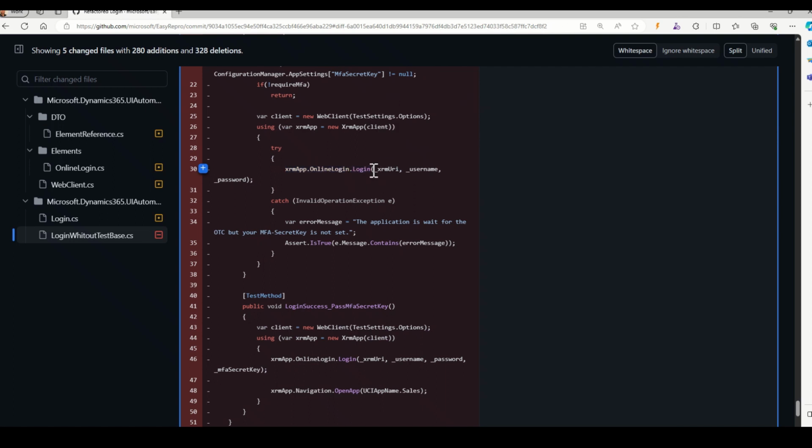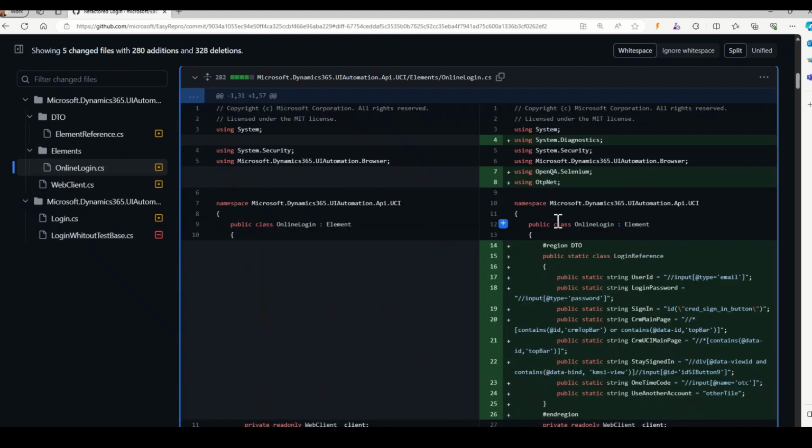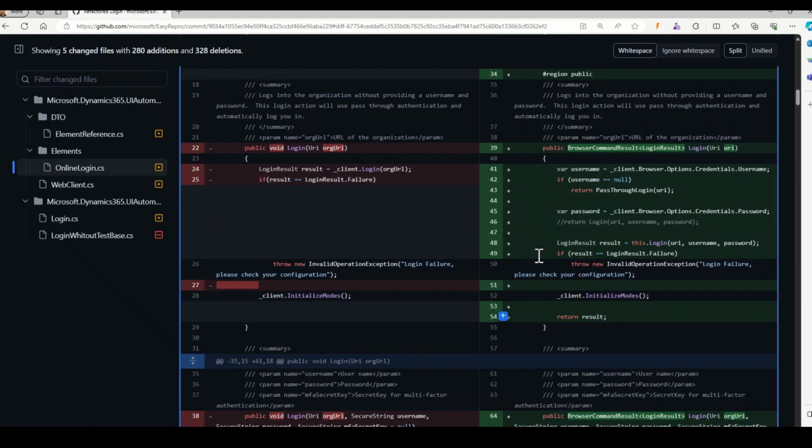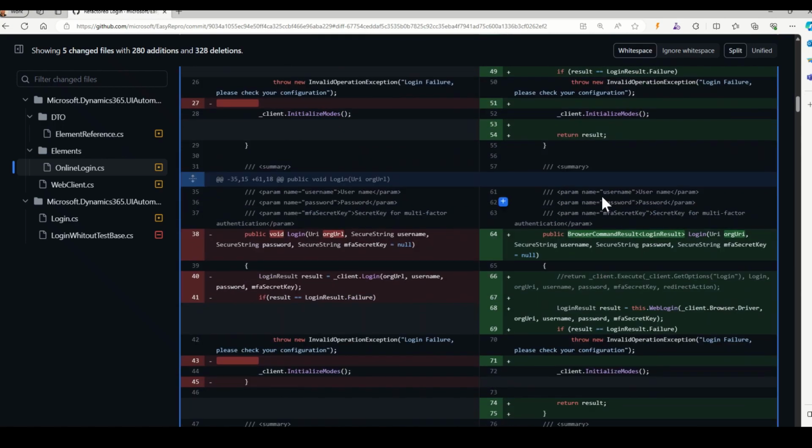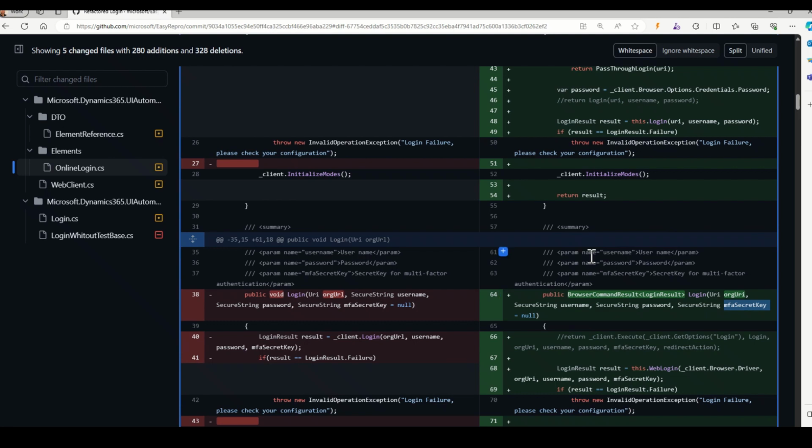They would pass in a URL, a username, and a password to go log into this app. We want to go right here. Yep. So they pass in a URL, a username, a password, and then if they have MFA, if not, it's null. So this one would work just fine for what they were doing.